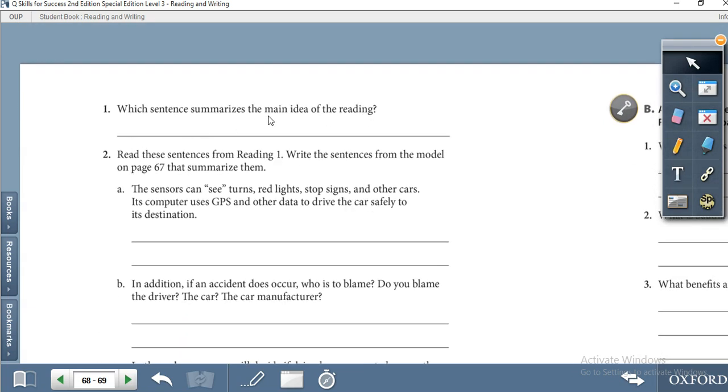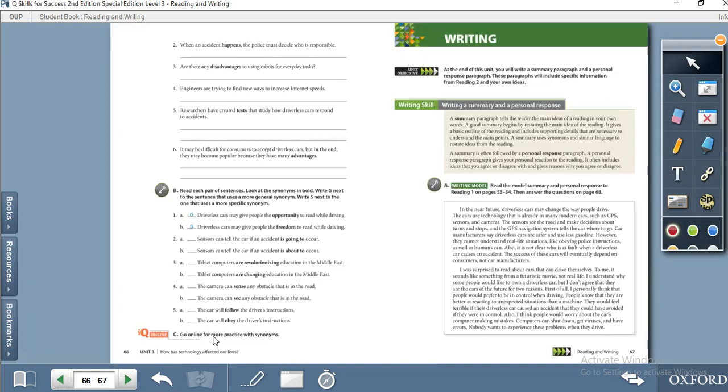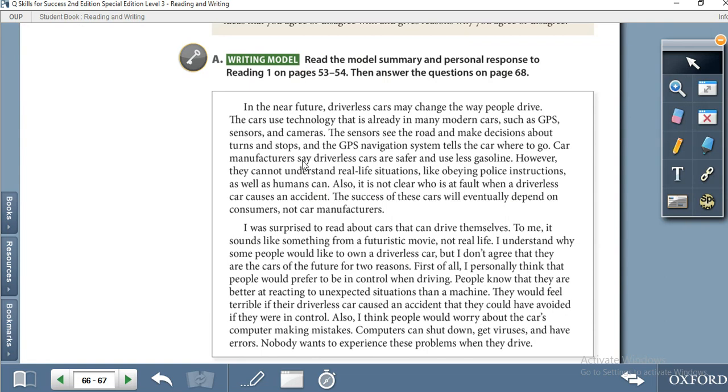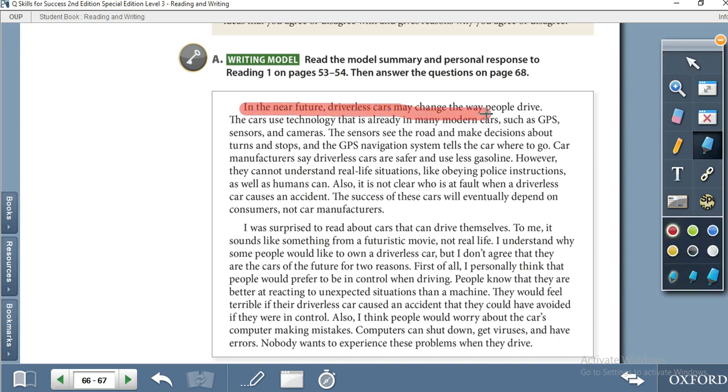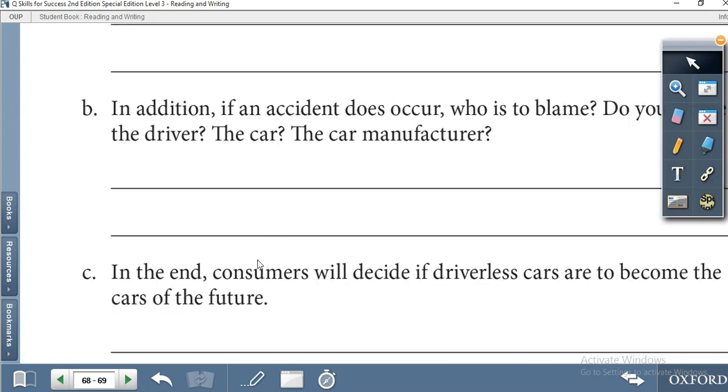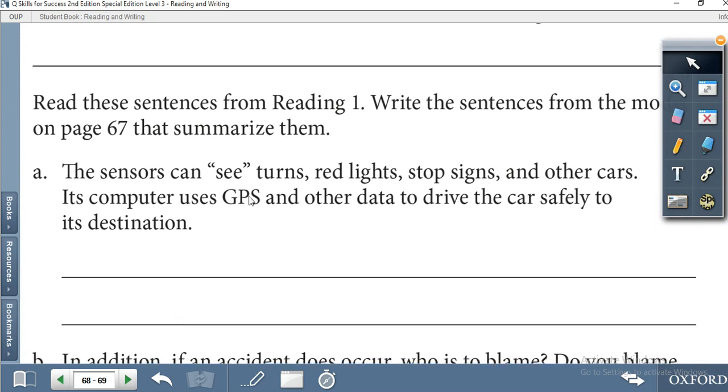Which sentence summarizes the main idea of the reading? Main idea. Here we need to find a sentence. For example, in the near future, driverless cars may change the way people drive. So this is the main idea. Or you can read the paragraph and see which sentence describes the main idea. Then read these sentences.